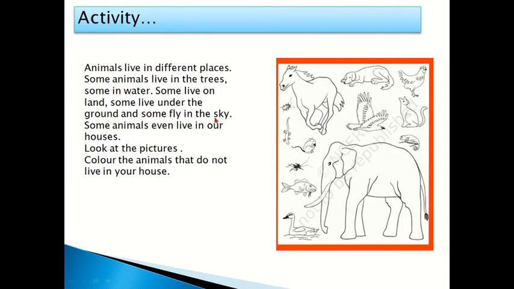Now this is your activity. Animals live in different places. Some animals live in the trees, some in water, some live on land, some live under the ground, some fly in the sky. Some animals even live in our houses. Look at the picture. Color the animals that do not live in your house. Children, you have to color only those animals who do not live in your house. Do this activity in your notebook.